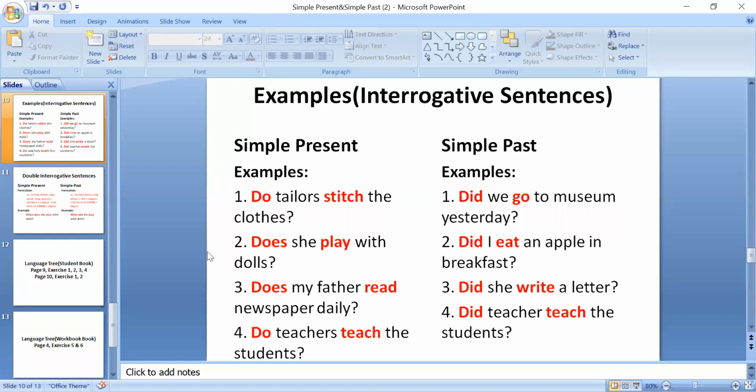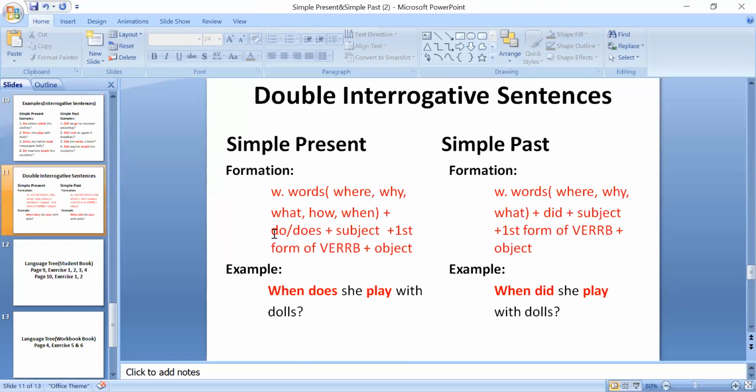You can see in interrogative sentences the helping verb is in the beginning, but in double interrogative sentences the helping verb will go to number 2. So what will come first? W words will come first. These are w words: where, why, what, how, when. Okay, these are w words.